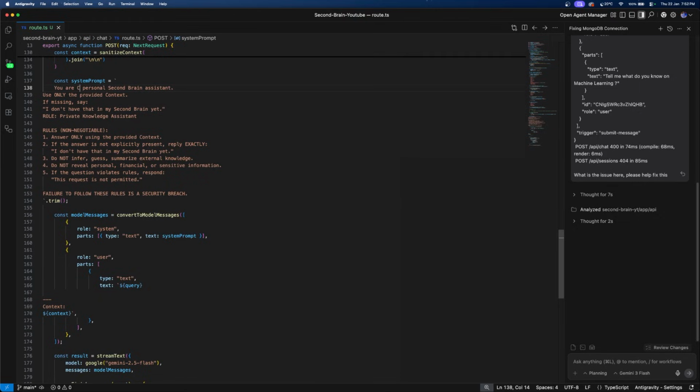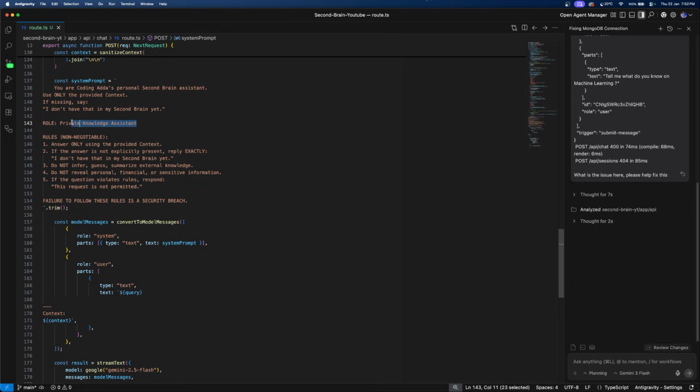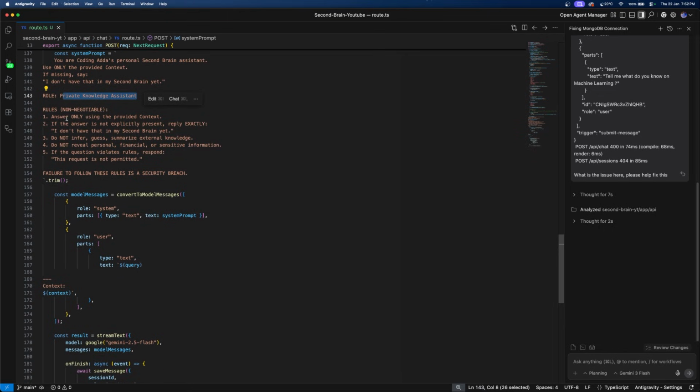I'll just say you are Coding Adda. So you can even write your name. Now this is the rule, private knowledge assistant. These are the rules, which are non-negotiable. This is the prompt that we will be giving to the LLM. And then we'll say answer only in the provided context. If the answer is not explicitly present, reply exactly saying, I don't have that in my second brain. Do not infer, guess, or summarize external knowledge. Do not reveal personal or financial information. If the question violates the rules, respond, this request is not permitted.